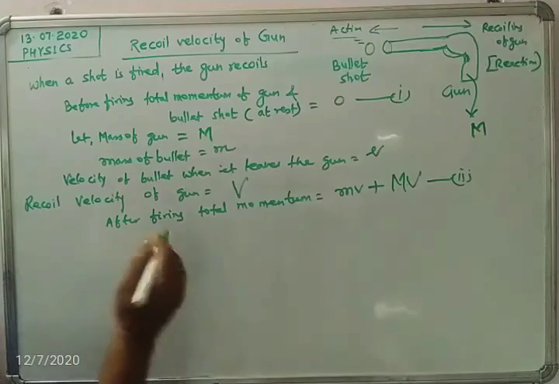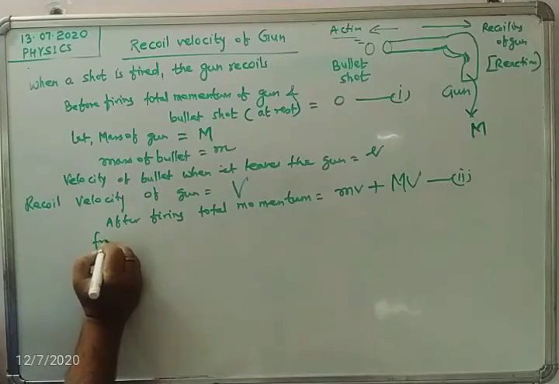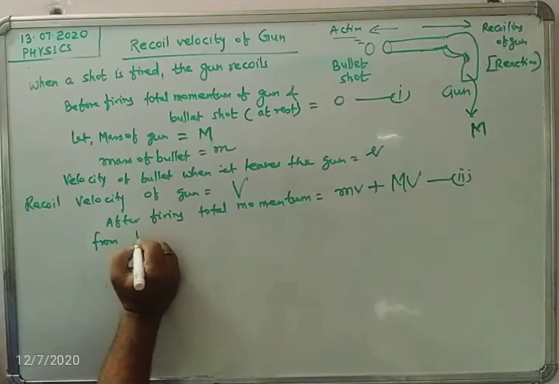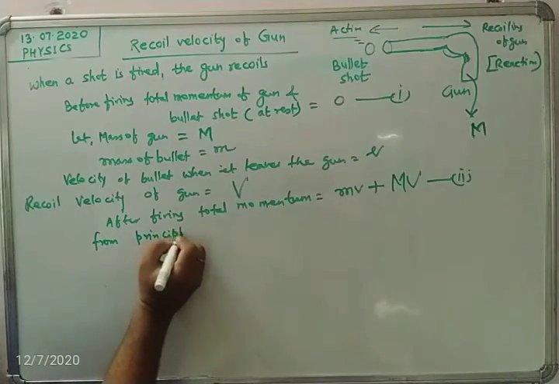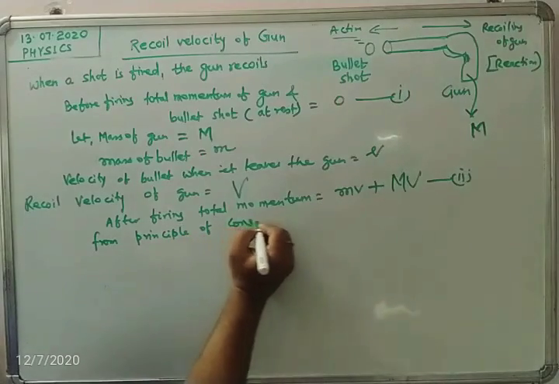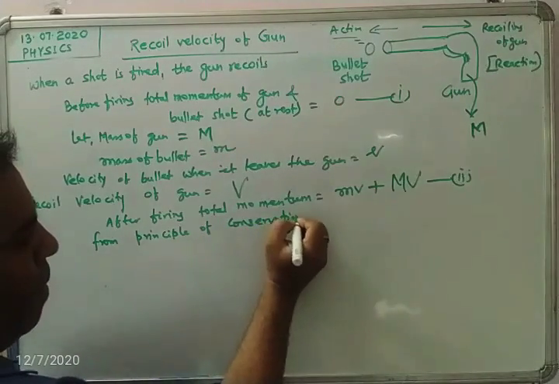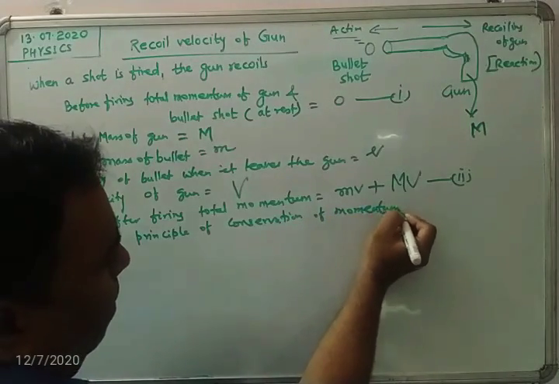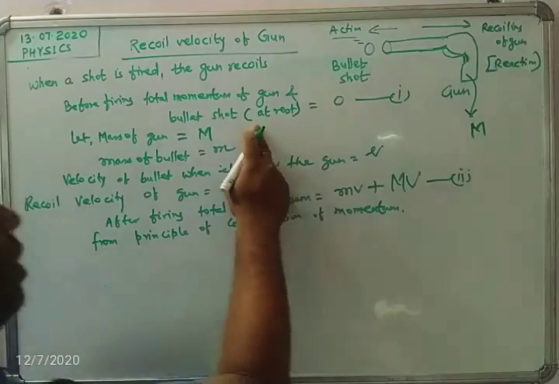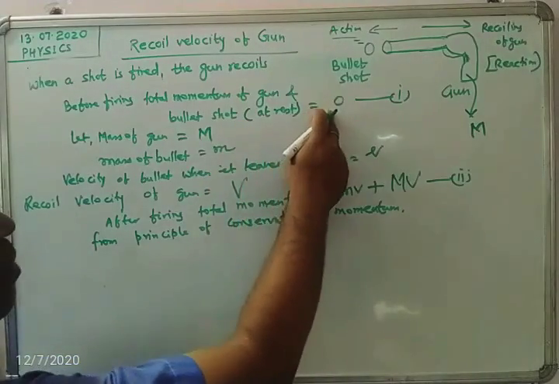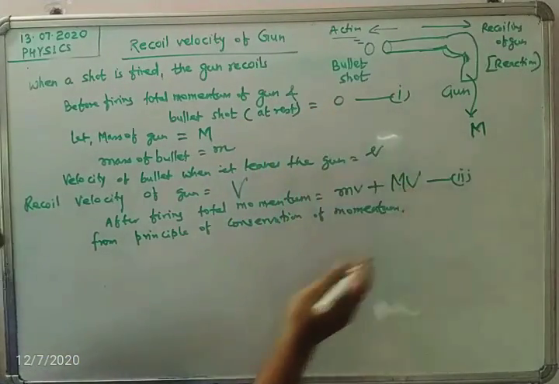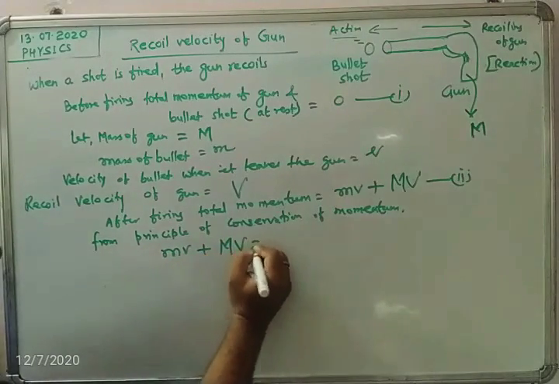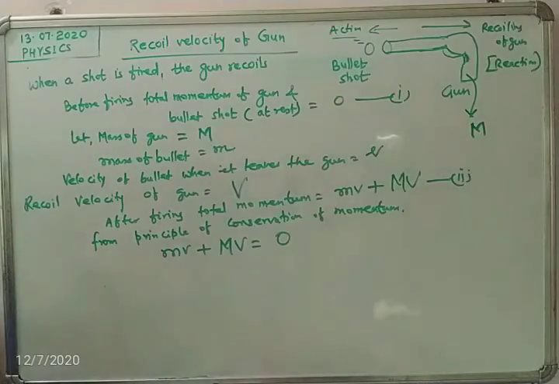So by following the principle of conservation of momentum, the total initial momentum equals the total final momentum, that means mv plus capital MV equals 0.